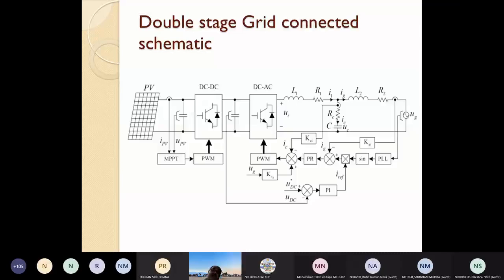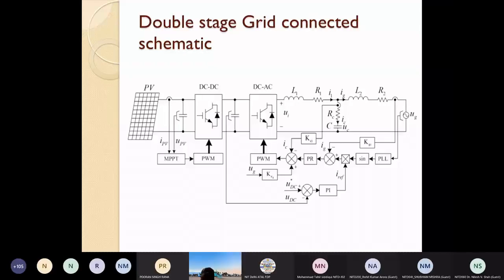And as we know, if this is the AC voltage, the DC voltage should be at least more than the peak of the AC voltage. So if this VAC is 400 volt for three phase and 230 for single phase, then multiplied by root 2, which is 1.414, maybe at least we must go for 1.5 times of this.